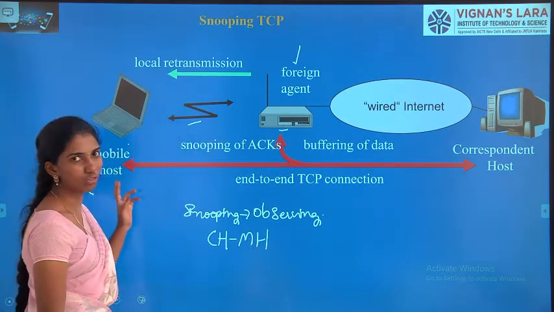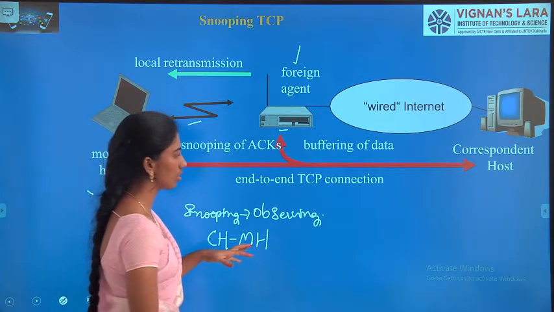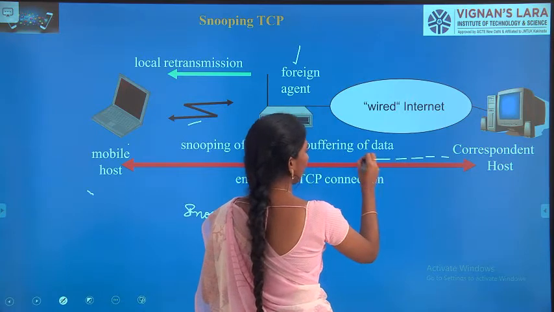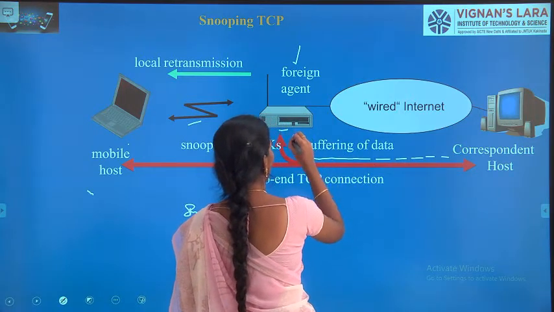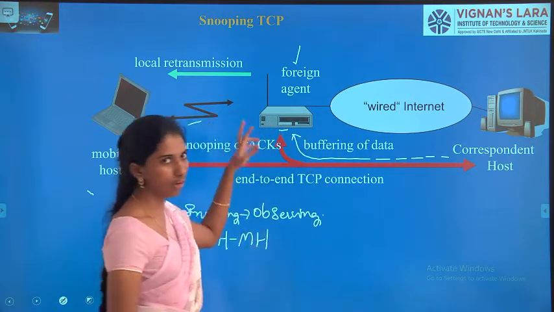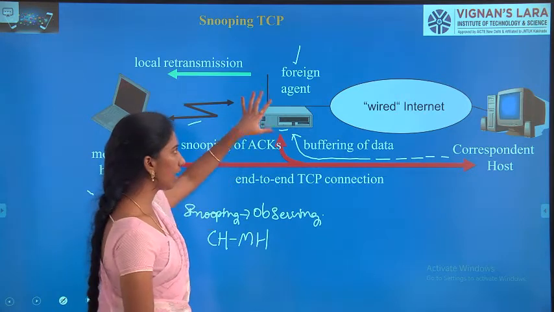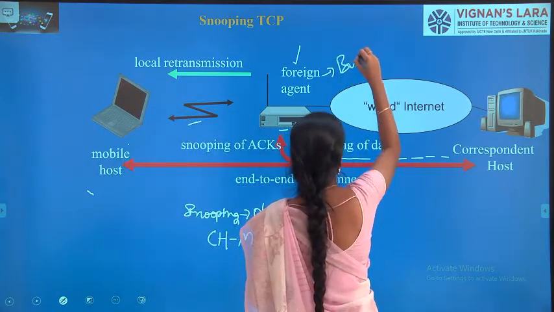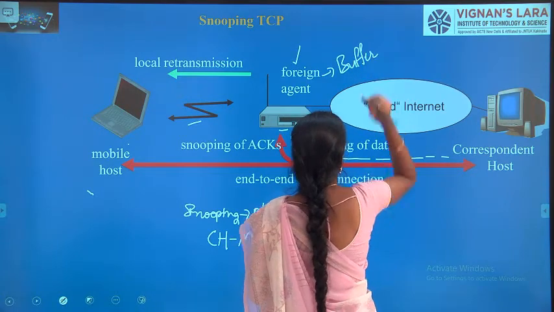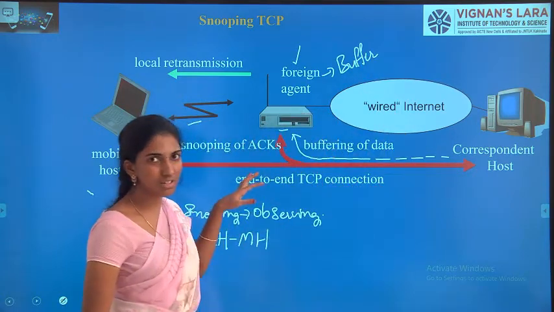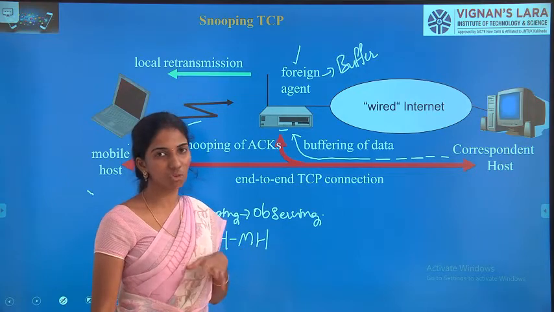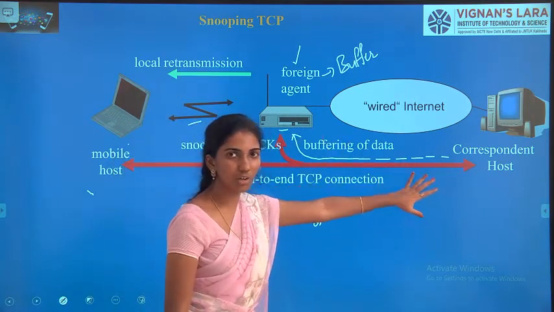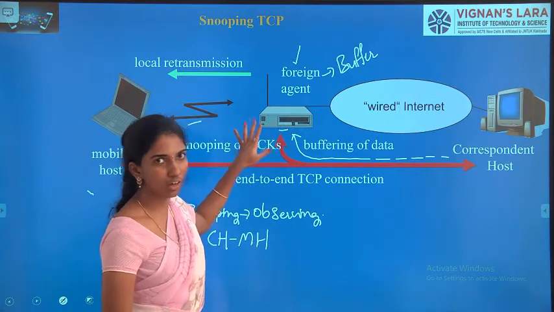Now imagine that this CH wants to send data to MH, that means from the correspondent host to the mobile host. Initially, the correspondent host will transfer some data into the internet and this will be reached by the foreign agent. What happens is, the foreign agent is going to buffer the data. Buffering means caching, that means storing the data. So whatever data is sent by the correspondent host is stored at the foreign agent.